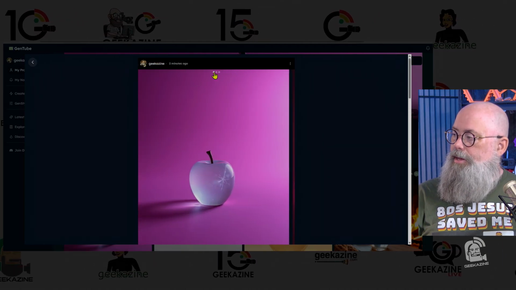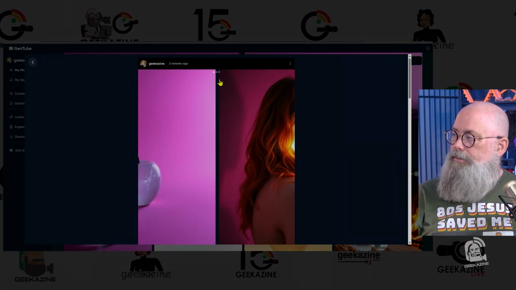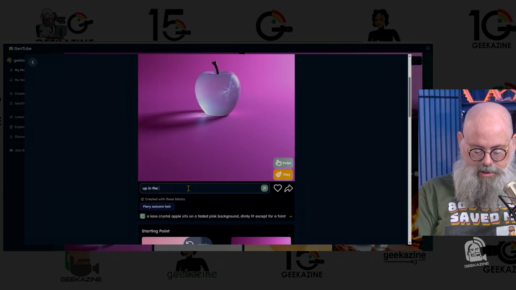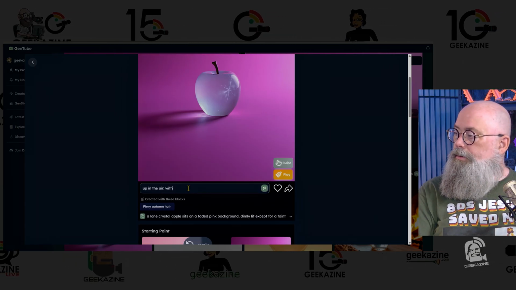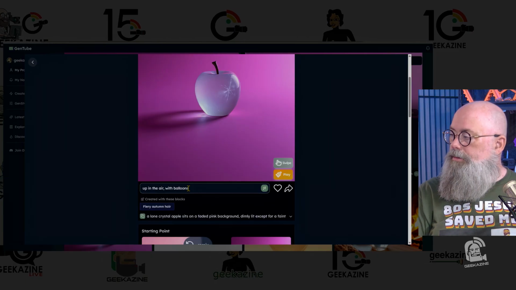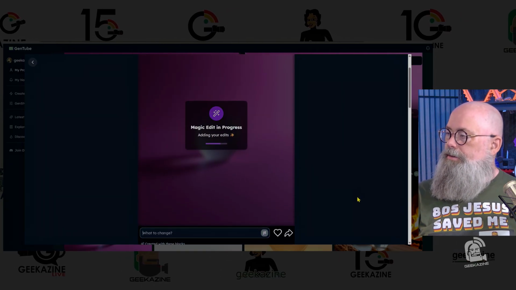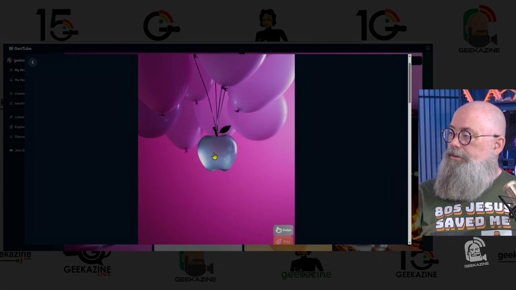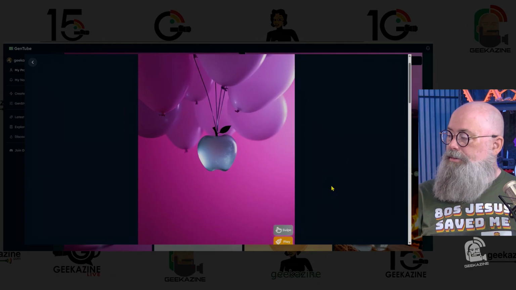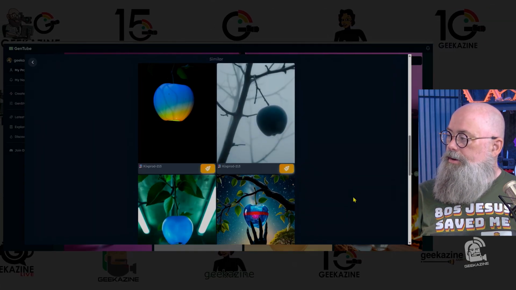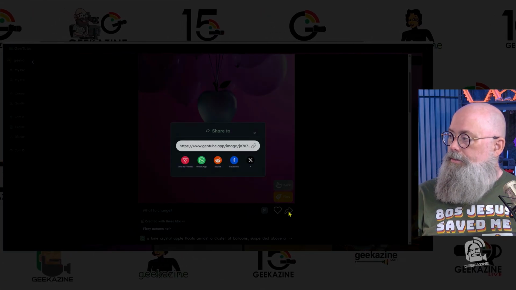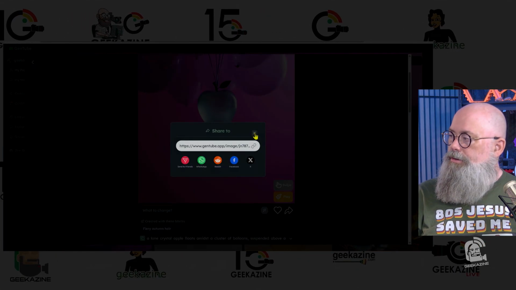We can go back at any time to the original apple and say up in the air with balloons. Magic edit's happening. There we go. So now we have the crystal apple being lifted by a bunch of balloons. From here, we can continue to change. We can work with some other ideas here. Once we're ready, we can favorite or we can share it out to the socials as we go. We got some jumbled text as well.